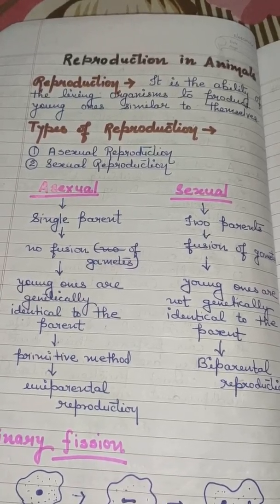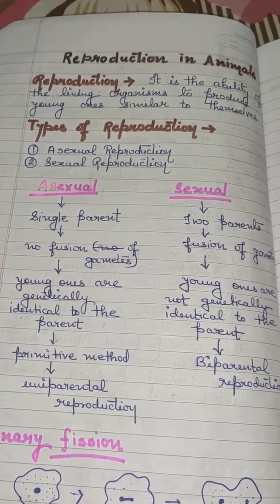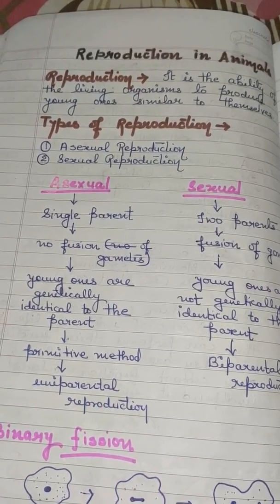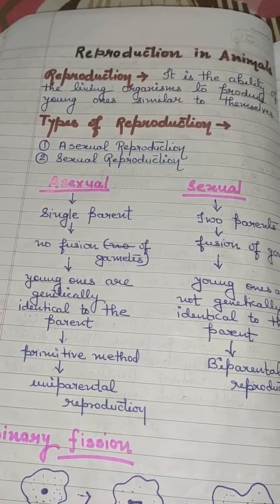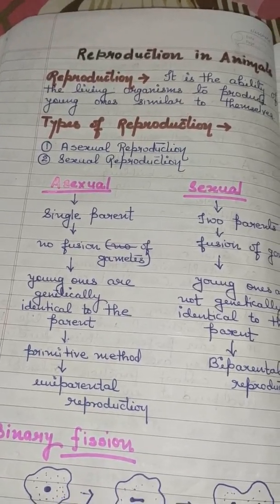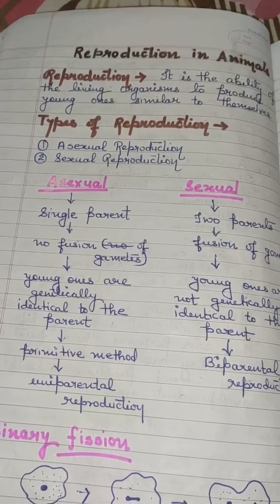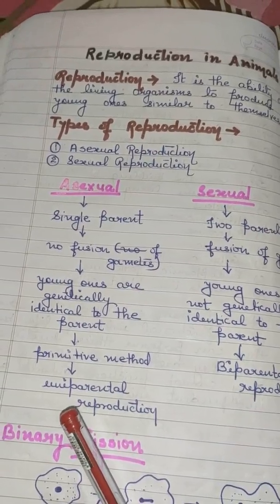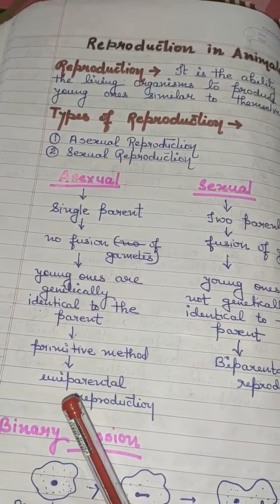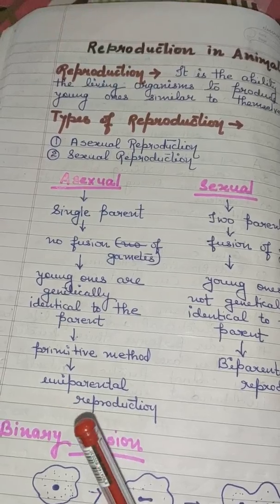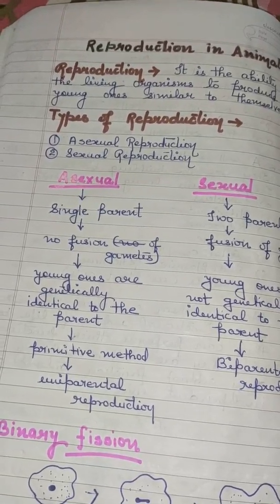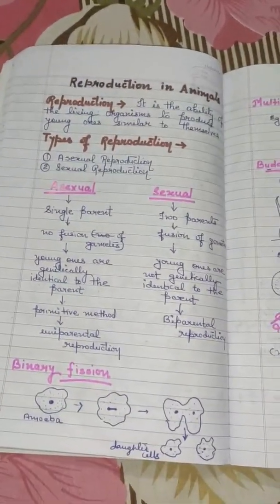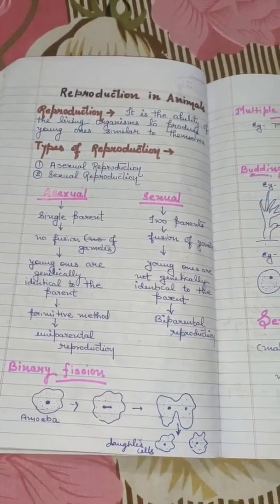There is no fusion of gametes, meaning no fusion of male and female sex cells, and here the young ones are genetically identical to the parent because the same character is inherited from that single parent to the offspring. This is one of the simplest methods of reproduction, and as only one individual is involved, it is also known as uniparental reproduction. After that, we had discussed the different ways or modes of asexual reproduction.